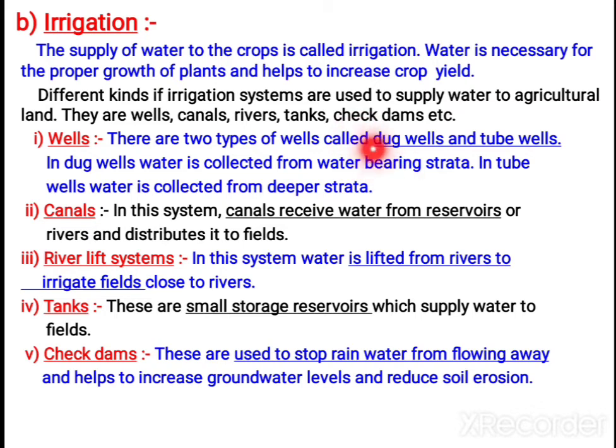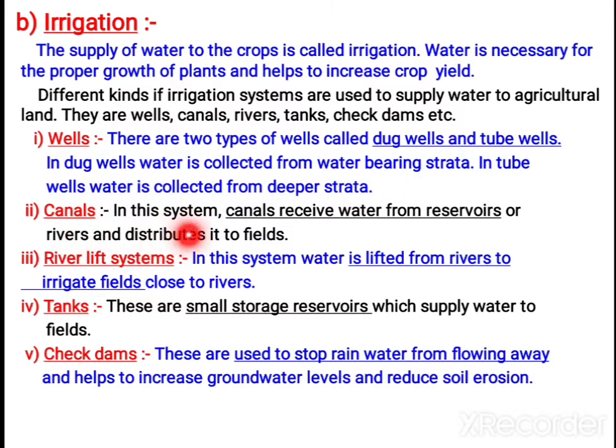In olden times we used dug wells. Now the modern method is tube wells, which are preferred more. Where do we get water from? We get water from underground water. Whatever is there underground, we take out from there and use for the plants.